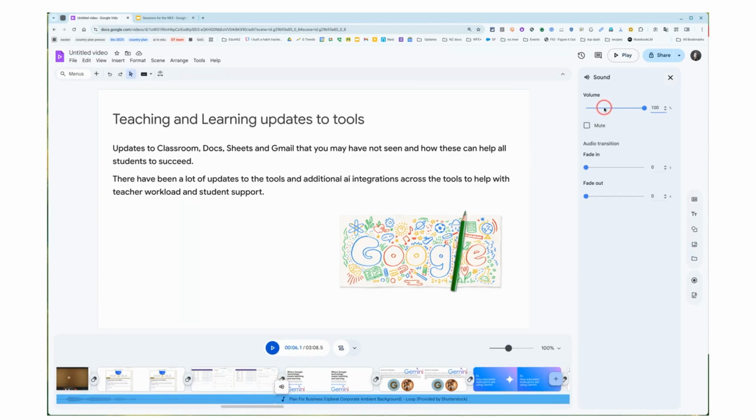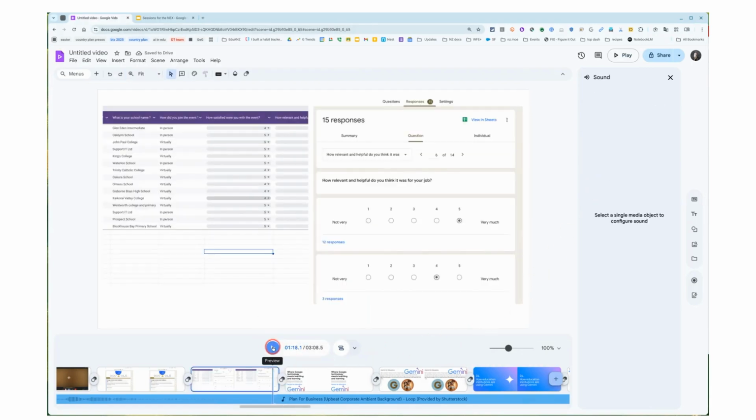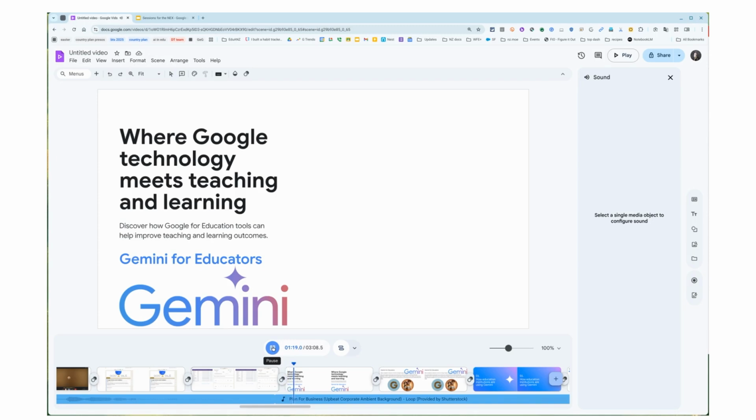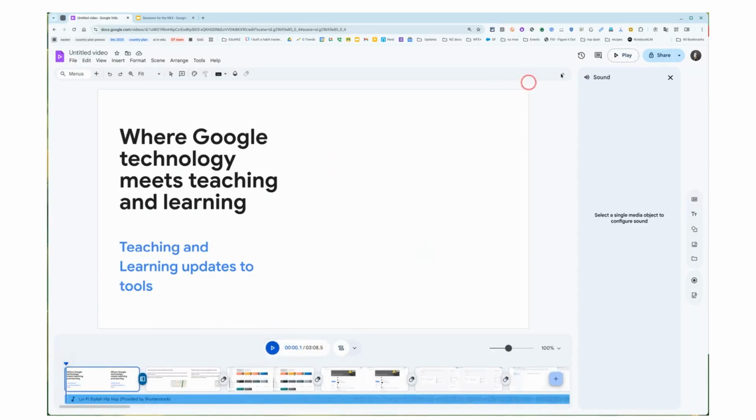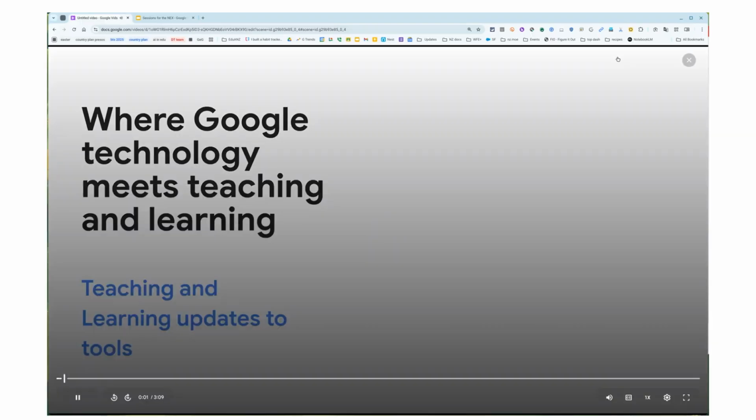Choose the volume you want it to play at. Then play it to see how it all sounds and looks. Then we can play it full screen to see how it all looks and sounds.